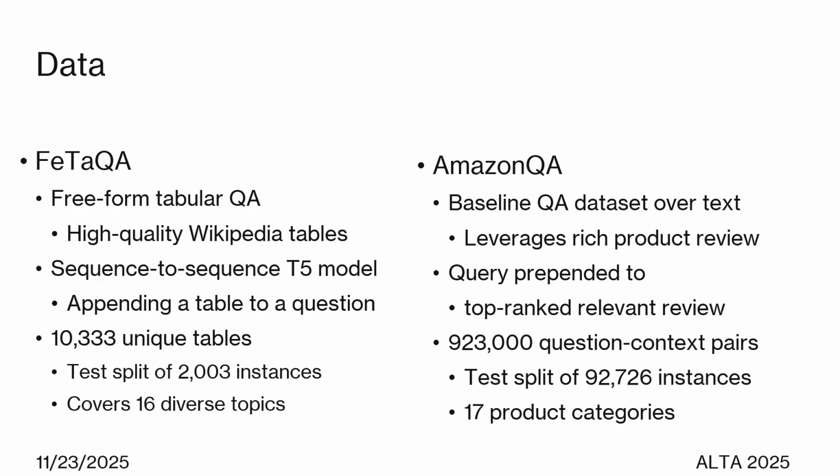On the other hand, Amazon QA is a text-based database. As you would expect, it leverages rich product reviews. It is much larger than FetaQA. It encompasses a little over 900,000 question-context pairs, and the test set is of 92,000 instances. It covers 17 categories, and a category has much more samples compared to FetaQA topic coverage.